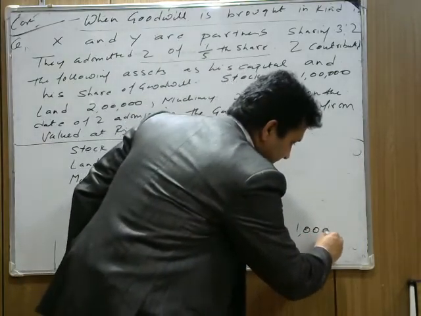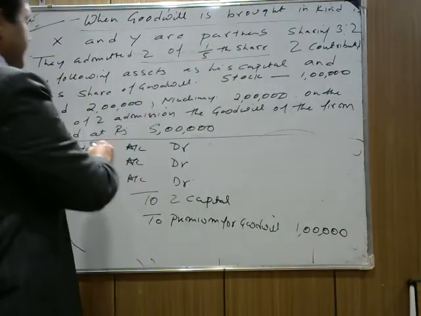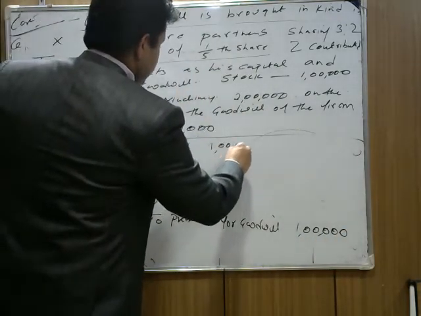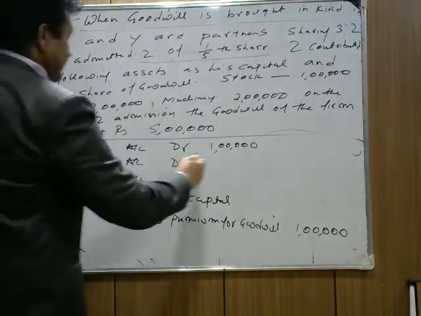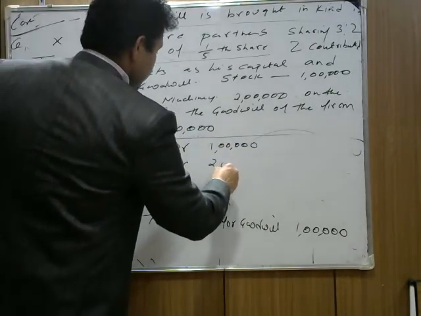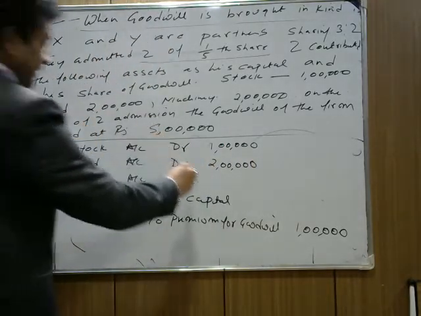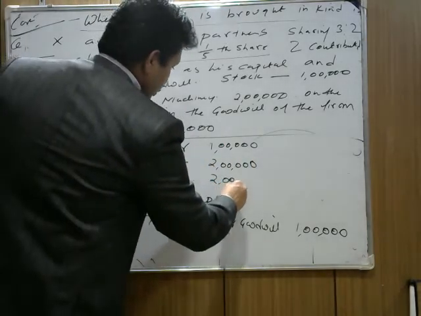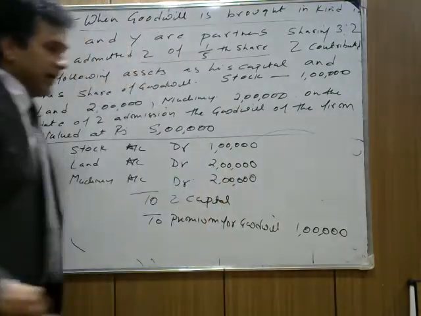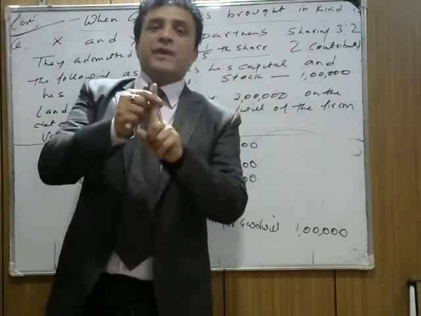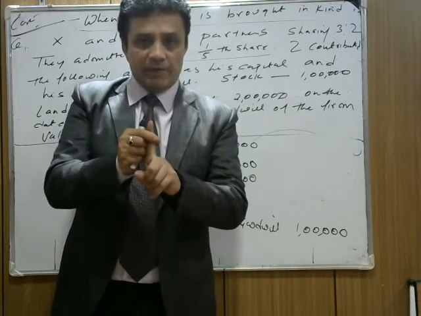The first thing is clear. Now the stock he is bringing is 1 lakh, land is 2 lakh, and machinery again 2 lakh. So the total he is bringing is 5 lakh. Total कितना लाया? 5 lakh की assets लाया. Out of which 1 lakh क्या है? Goodwill है. Is it clear? 1 lakh goodwill कैसे आई?